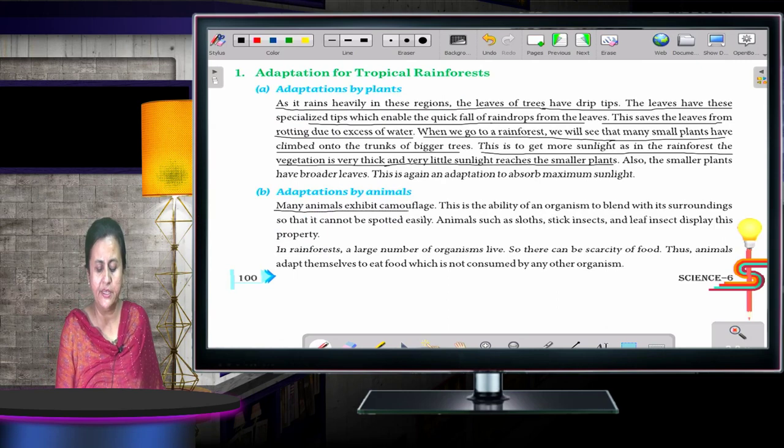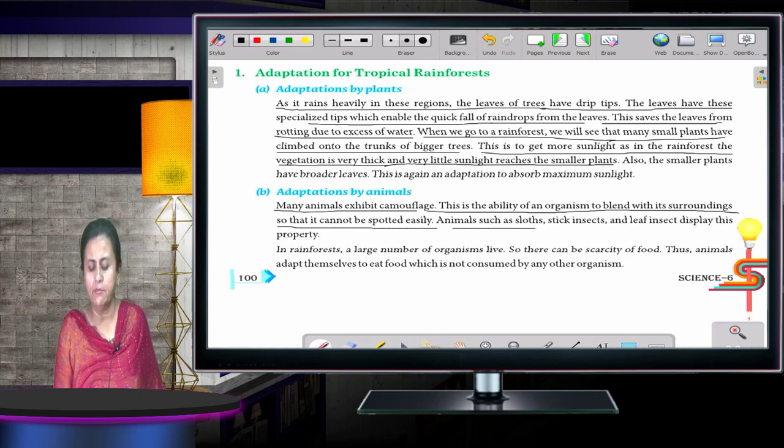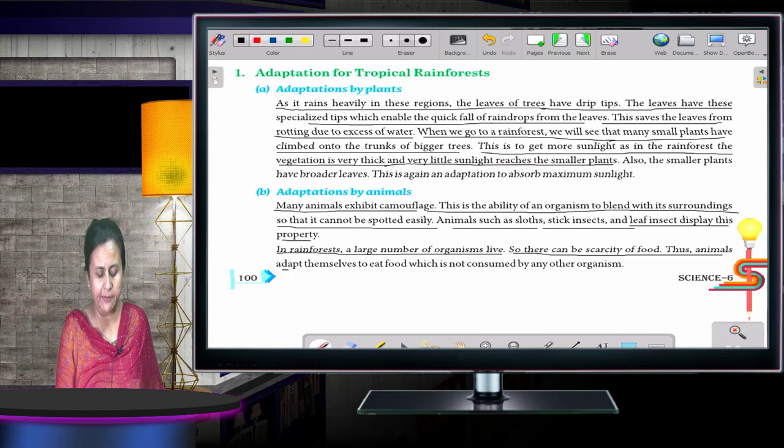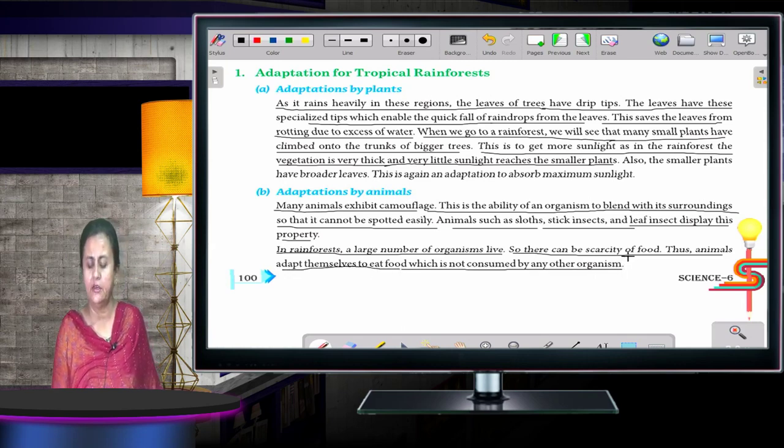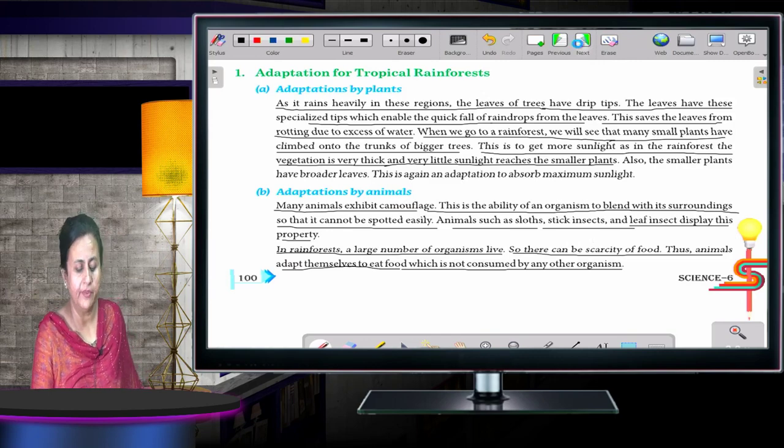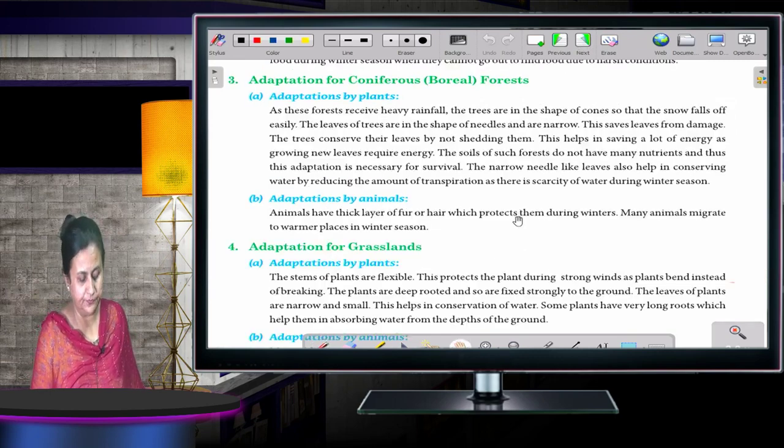Many animals exhibit camouflage. This is the ability of an organism to blend with its surroundings so that it cannot be spotted easily. Animals such as sloths, stick insects and leaf insects display this property. In the rainforest, a large number of organisms live, so there can be a scarcity of food. Thus, animals adapt themselves to eat food which is not consumed by any other organism.